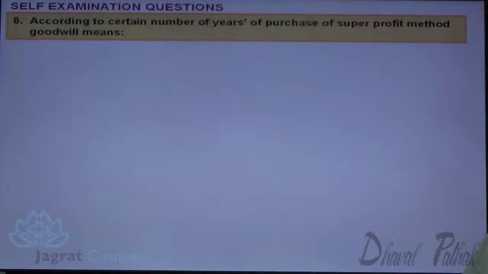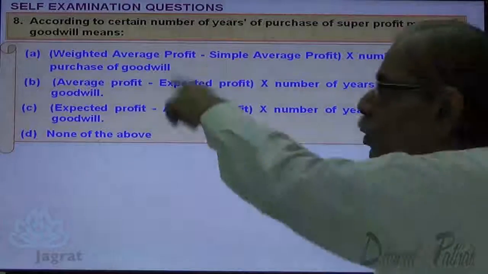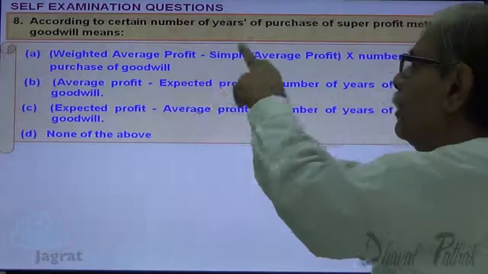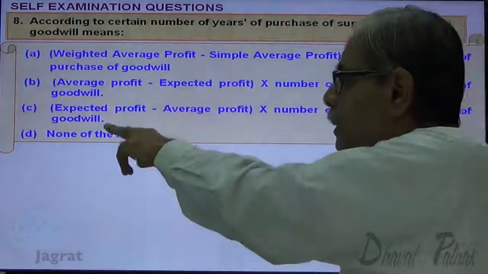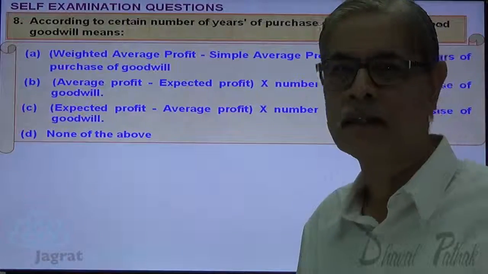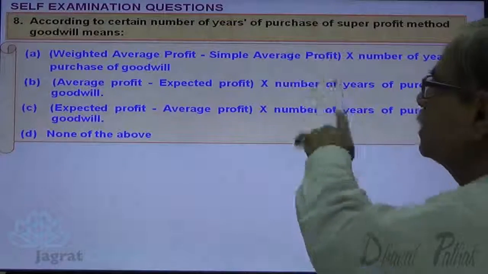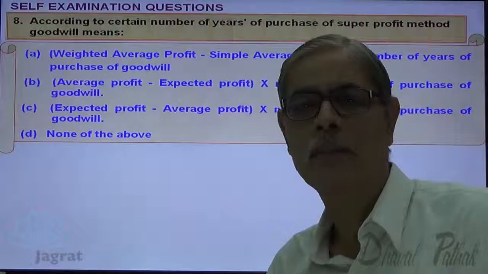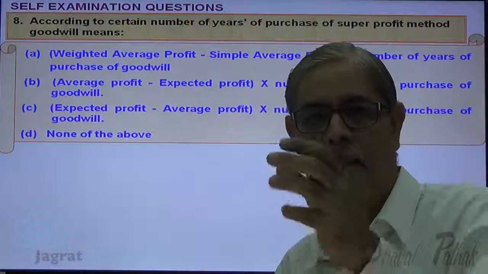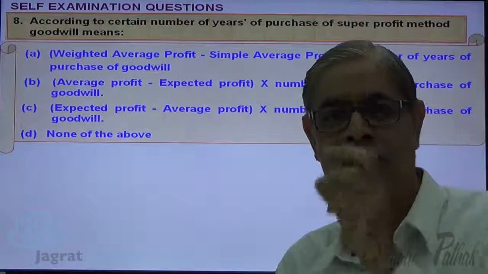According to certain number of years of purchase of super profit method, goodwill means. So these are the options. Weighted average profit minus simple average, average profit minus expected profit, minus average profit. Everything is multiplied with the number of years of purchase of goodwill. This is something common. Now what's the correct way to find out the super profit? The profit earning potential of an existing firm which holds goodwill.